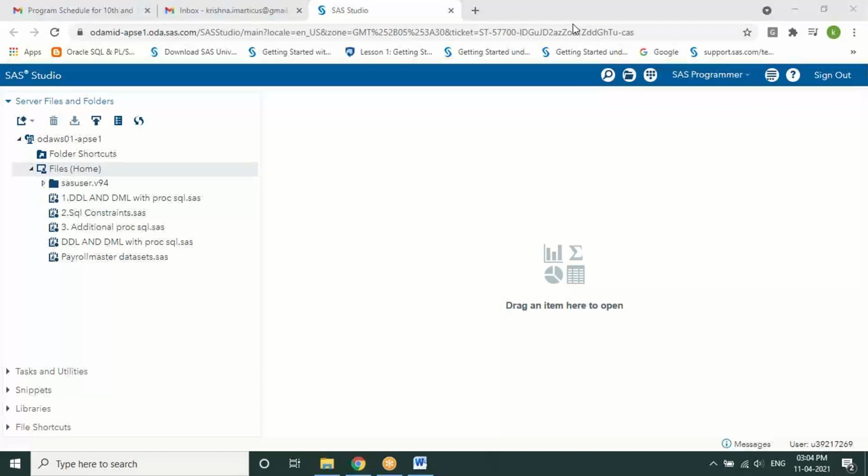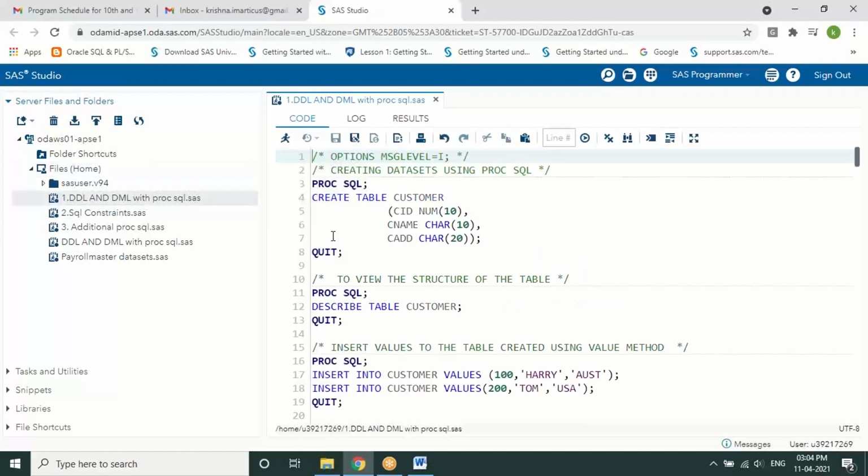Everyone please copy them from the email and upload them to your SAS Studio or University Edition. Once you open it, please let me know so that we can move on. Just open the first one called DDL and DML with Proc SQL. Once you open it, please let me know. We'll go one after the other.